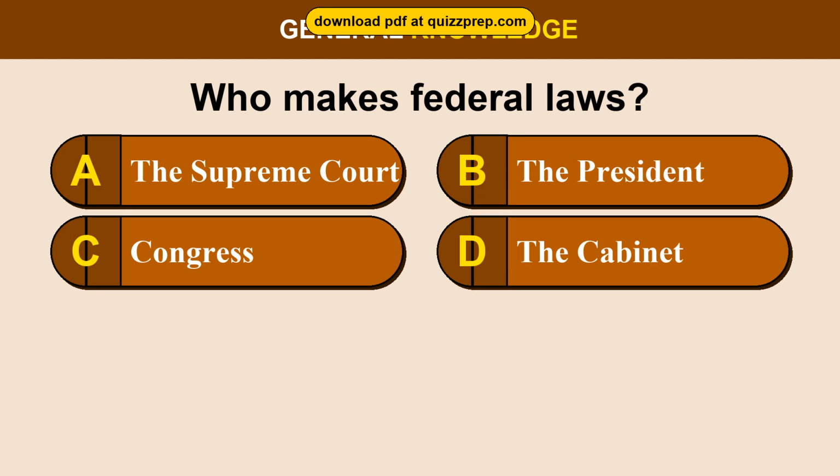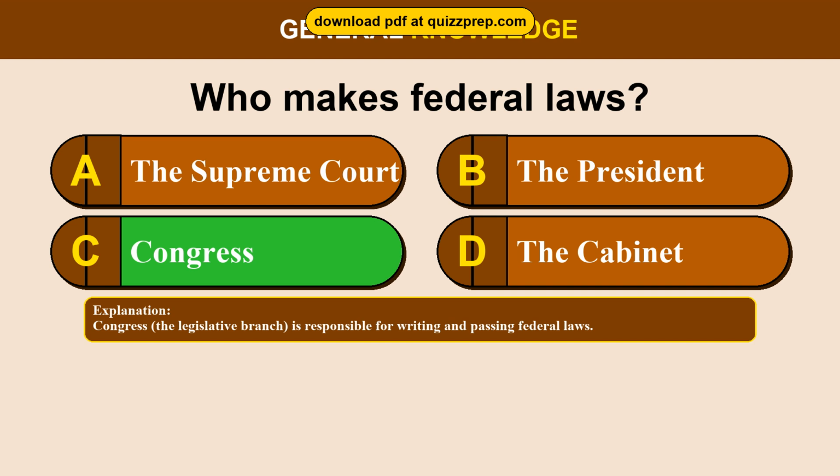Question 21. Who makes federal laws? Option A, the Supreme Court. Option B, the President. Option C, Congress. Option D, the Cabinet. The correct answer is option C, Congress. Congress, the legislative branch, is responsible for writing and passing federal laws.